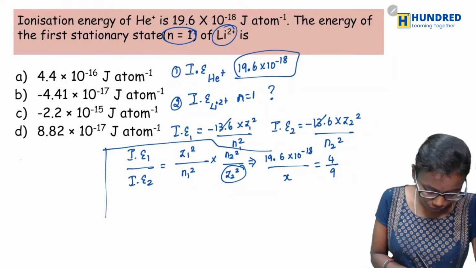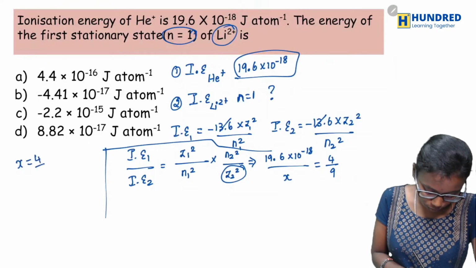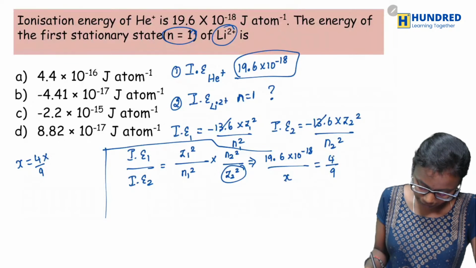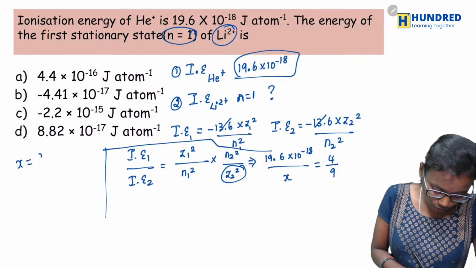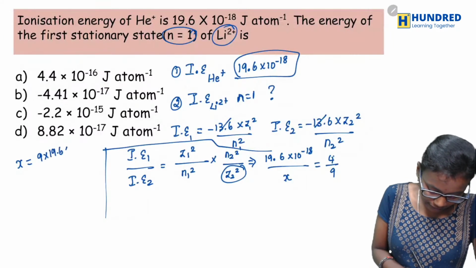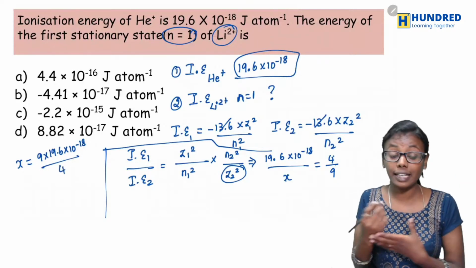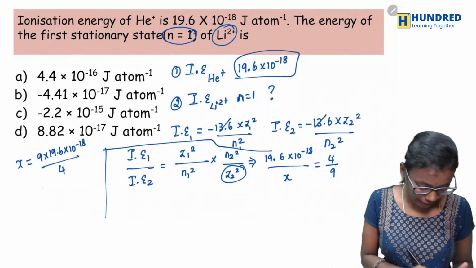Okay, so now how will you find out x? X will be equal to 4 by 9 into 9 into 19.6 into 10 power minus 18 divided by 4. Now you will get your answer. If you solve this, you will get your answer.